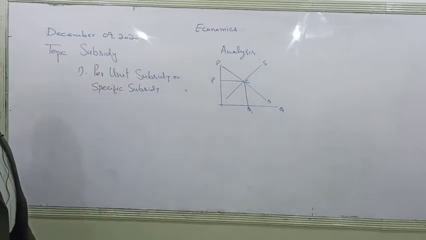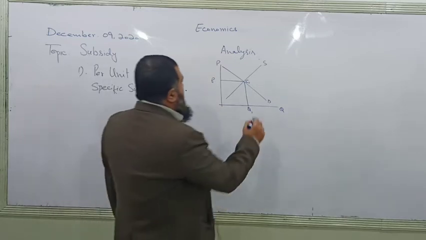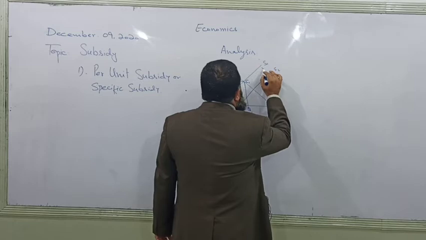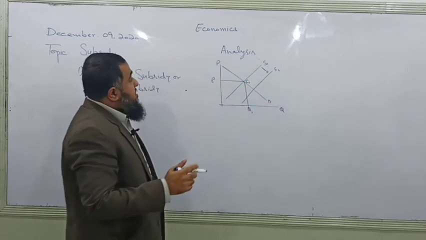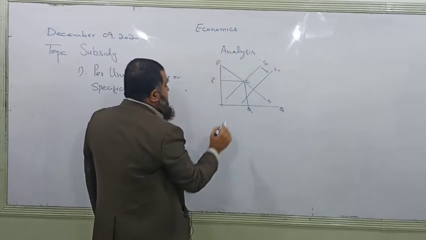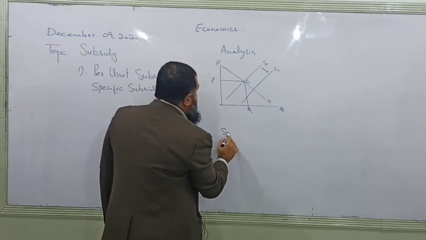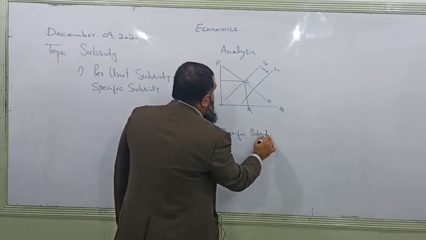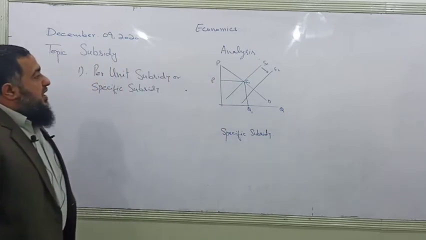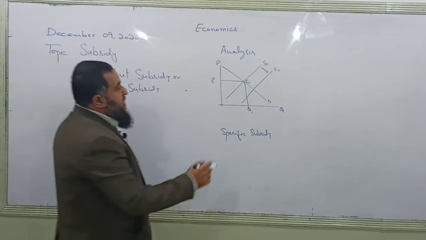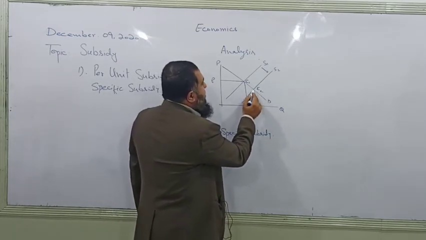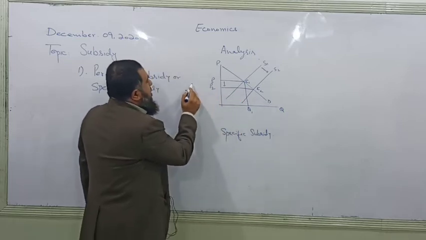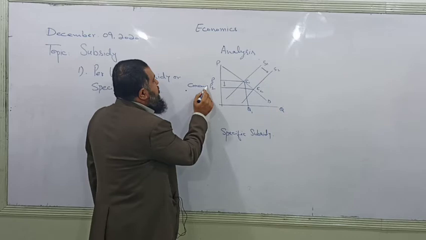Now whenever a producer is provided a subsidy, the supply curve will shift rightward by the amount of subsidy. This is a specific subsidy. Alright, this is called a specific subsidy. Now a new equilibrium is formed. Price will decrease to P2. Now this is the price paid by the consumer.